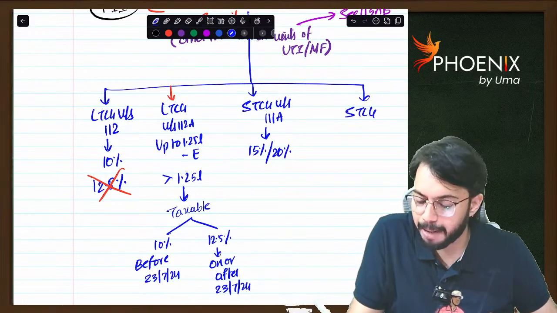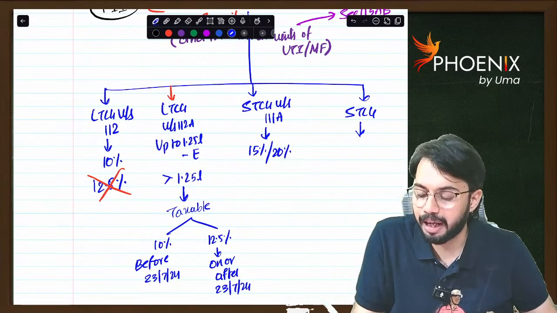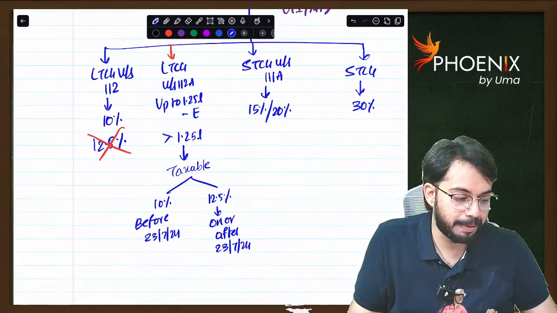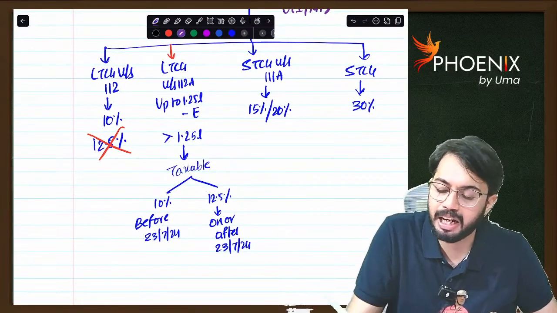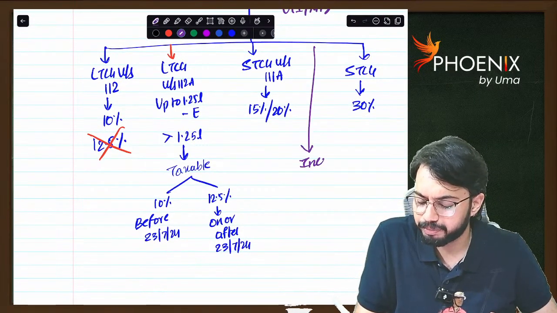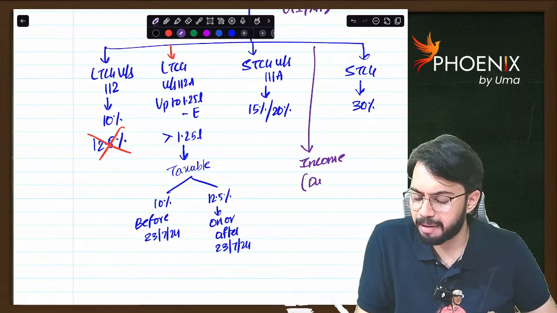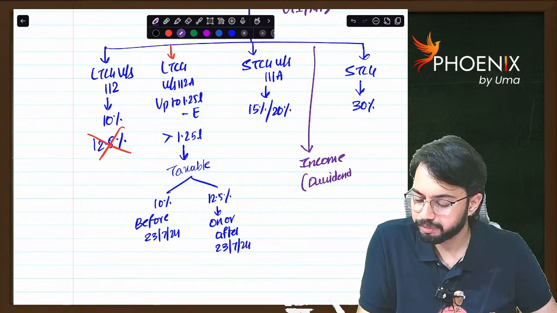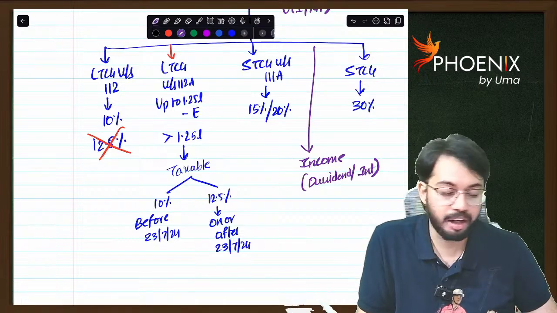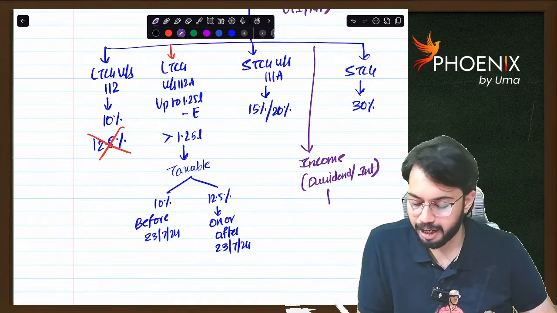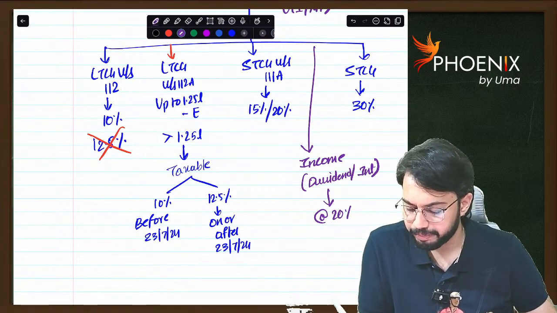Next, other short-term capital gain, the tax rate applicable is 30%. If there is any investment income, that means dividend income or interest, then the dividend or interest is taxable at the rate of 20%.